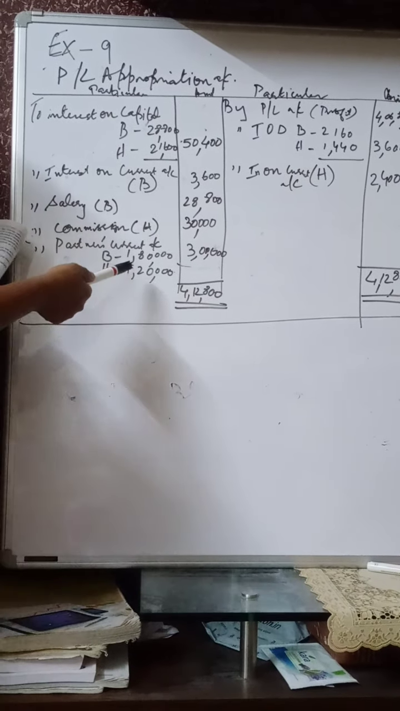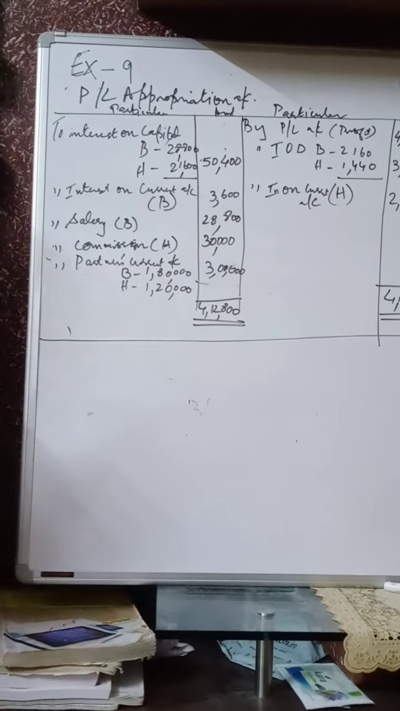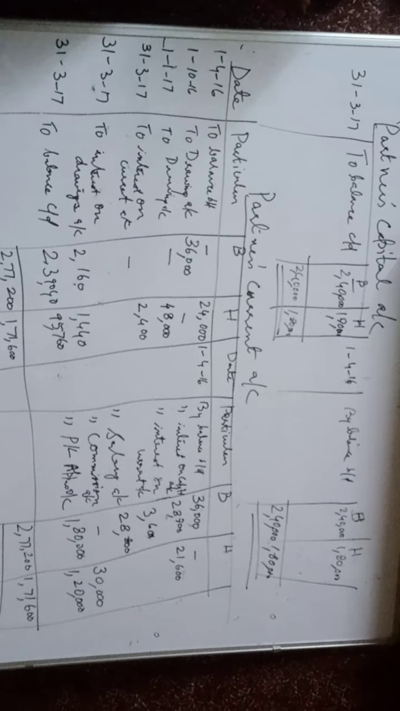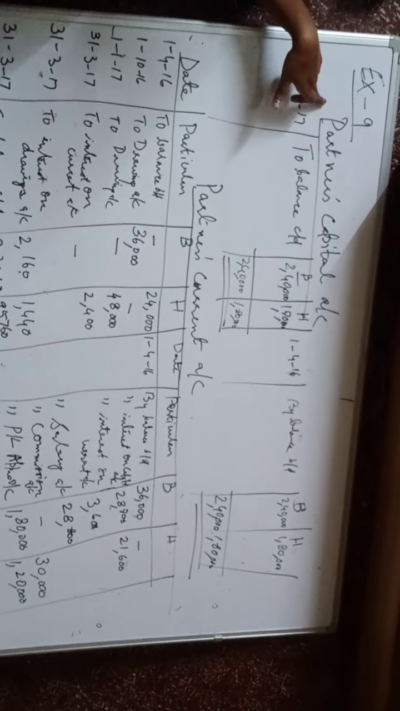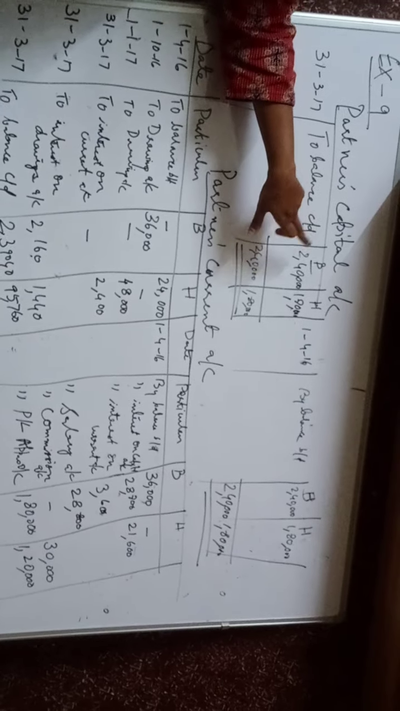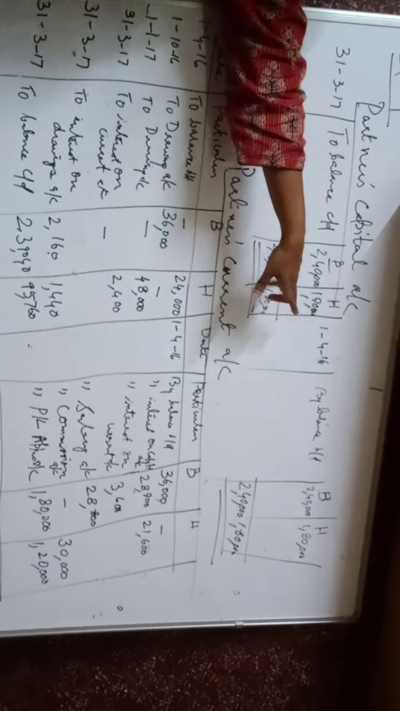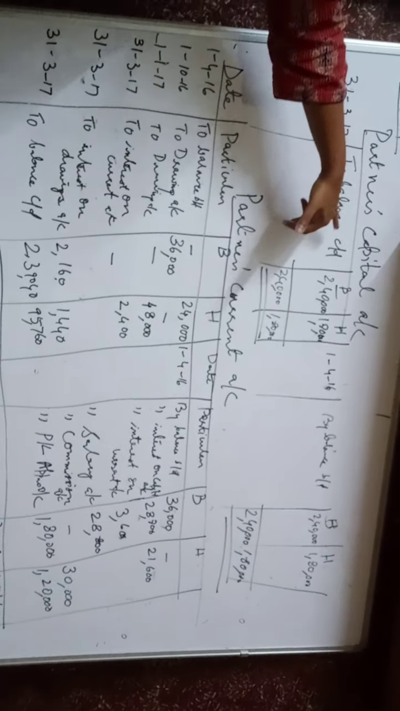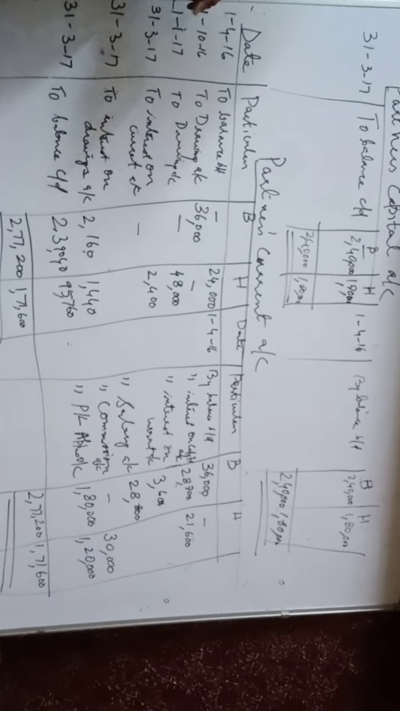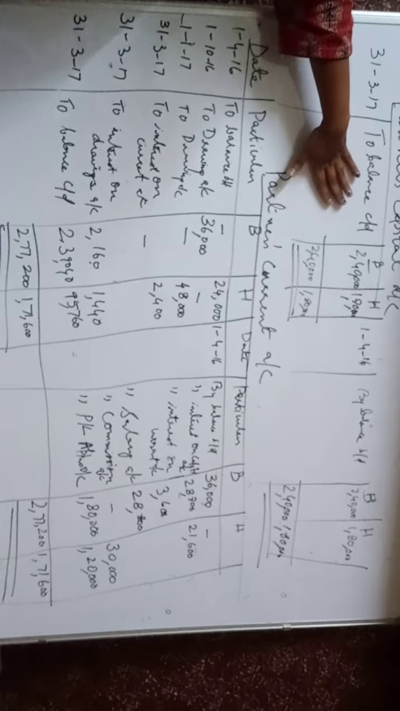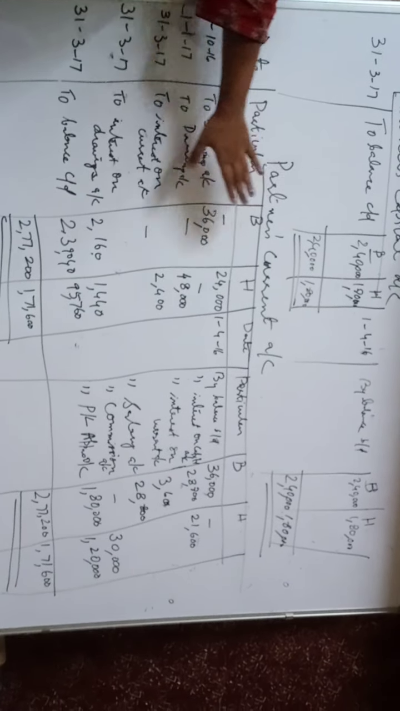Now let us see partners current account. Next what we are going to prepare is partners capital account with the opening balances 2,40,000 and 1,80,000. To balance carried down 2,40,000, 1,80,000, and by balance brought down 2,40,000 and 1,80,000. So we close the partners capital account. Now next posting comes in partners current account.